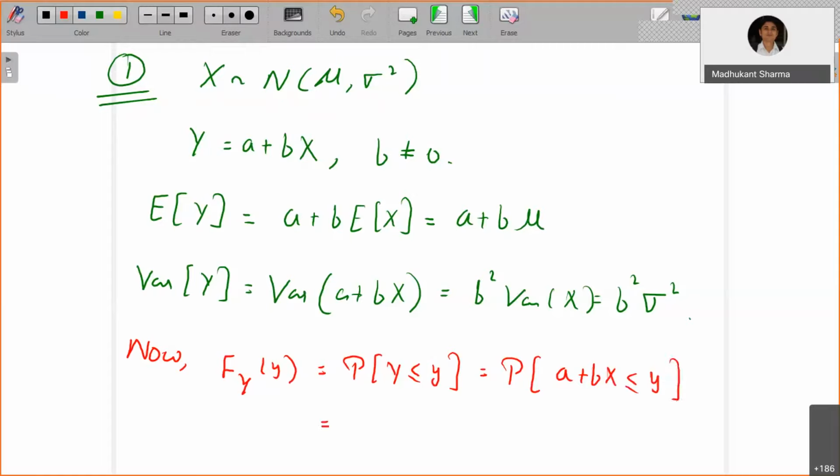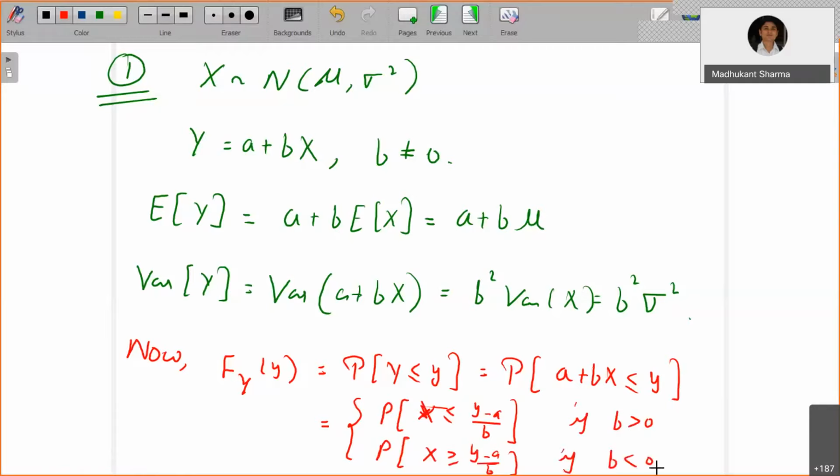So there are two cases, since b is non-zero only. b may be negative, b may be positive. If b is positive, it is the probability that X is less than or equal to (y minus a) divided by b. If b is negative, it is the probability that X is greater than or equal to (y minus a) by b. So there are two cases. Now I can write this in terms of the distribution of X.